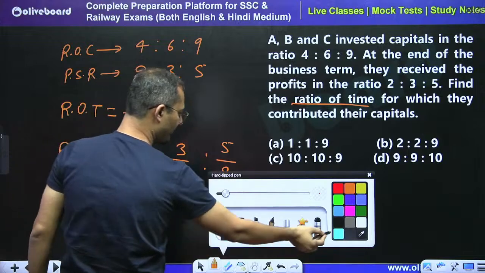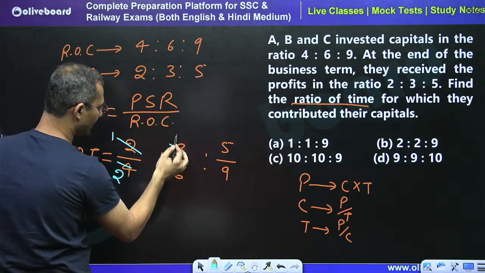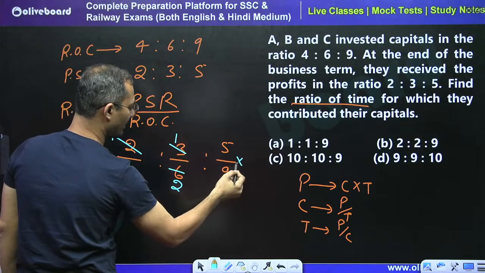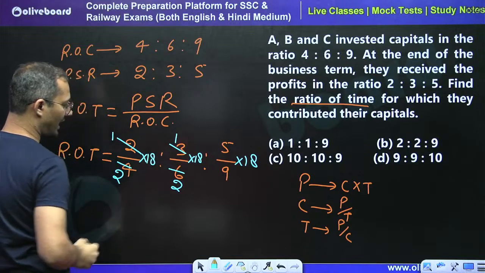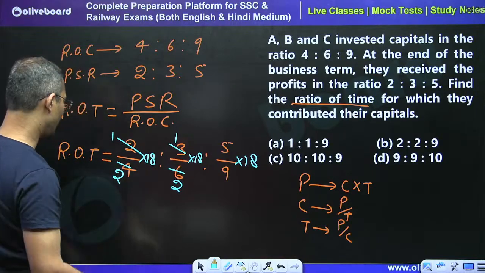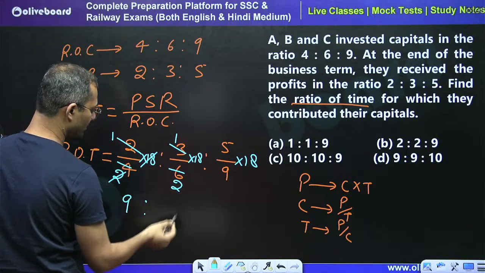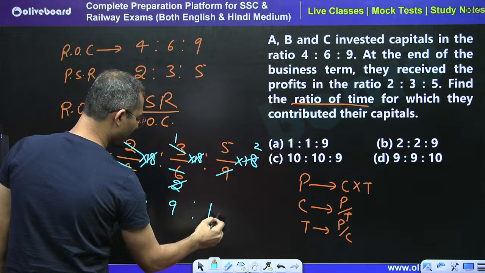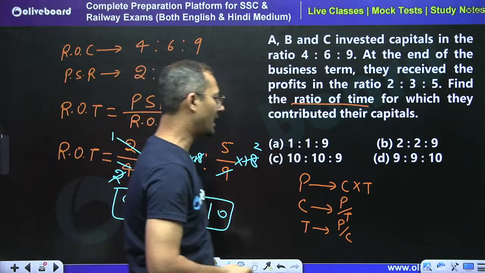Okay, no problem. By 2 this is 2 time, by 3 this is 2 time. So 2, 9, LCM is 18, right? So just multiply by LCM. So how to calculate the ratio of fraction? We can just take the LCM of the denominator values and then multiply it into all the values, right? So 9:9:10 is the right answer.